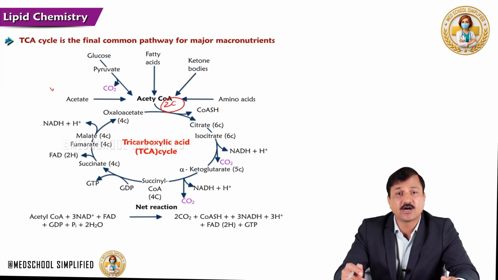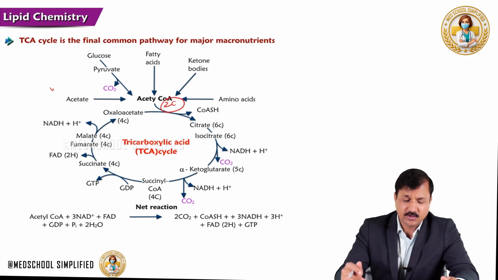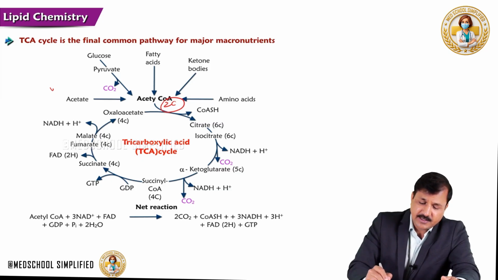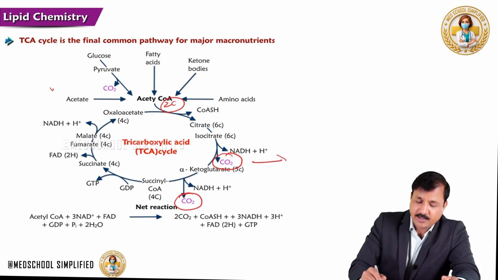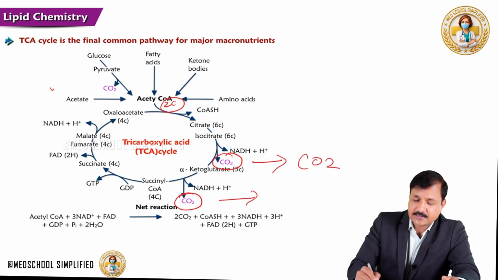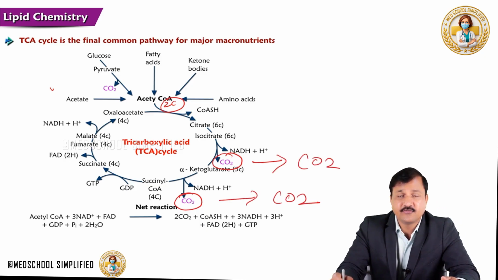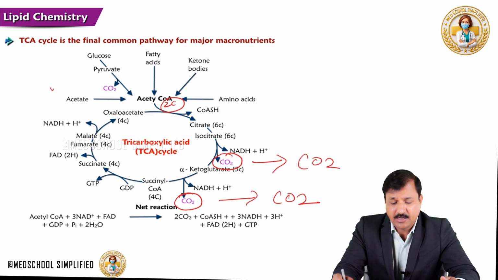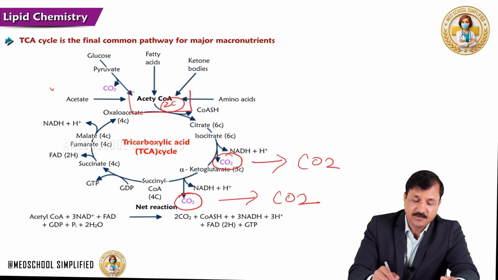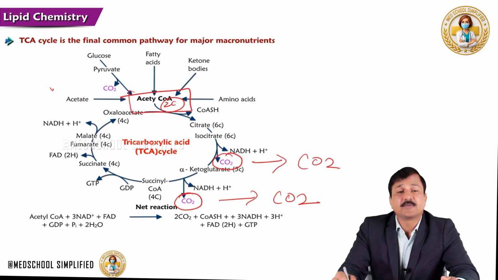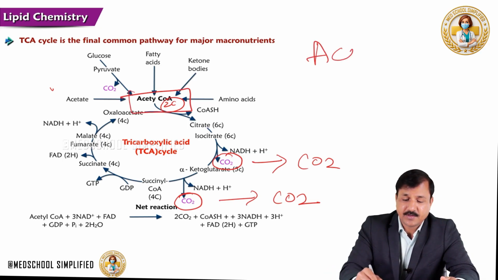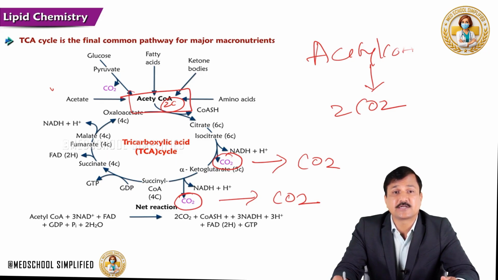TCA cycle is the Tricarboxylic Acid Cycle. One of the things that you should remember here is that in each TCA cycle there will be release of 2 carbon dioxide molecules, and the carbons of these 2 carbon dioxide actually come from acetyl-CoA. That means acetyl-CoA in the TCA cycle is completely oxidized into 2 carbon dioxide molecules.